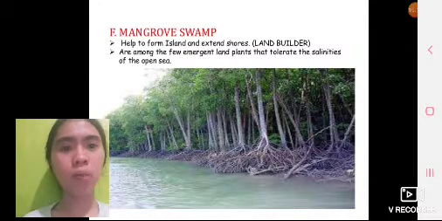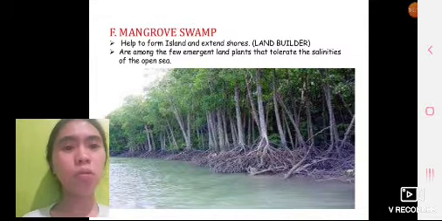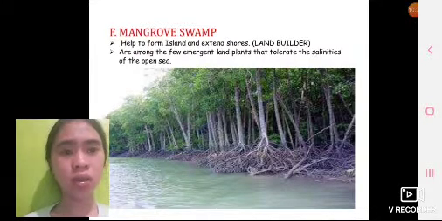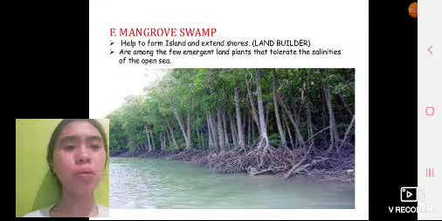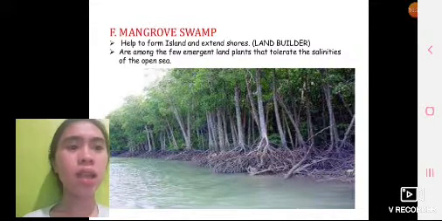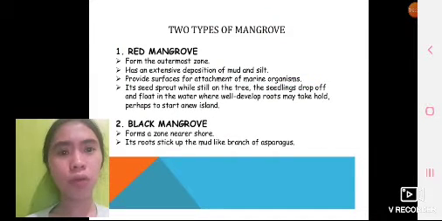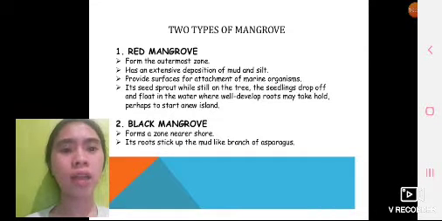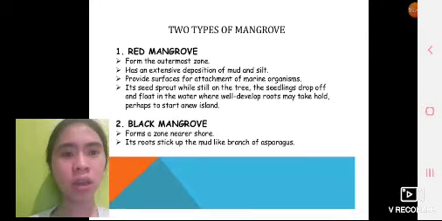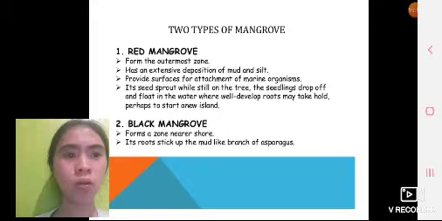This is an example of mangrove swamps. Mangrove swamp is a habitat along island and extended shores. Land builders are among the few flowering plants that tolerate salinities of the open sea. The two types of mangrove are red mangrove and black mangrove. In red mangrove, the plant from the outermost zone has extensive prop roots, which provide surface for attachment of marine organisms. When they mature while still on the tree, the seedlings drop off and float in the water, where well-developed roots may take hold and perhaps start a new island.